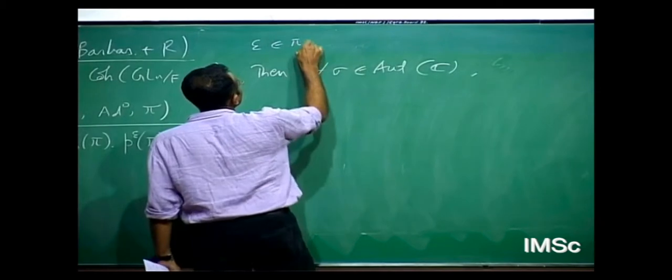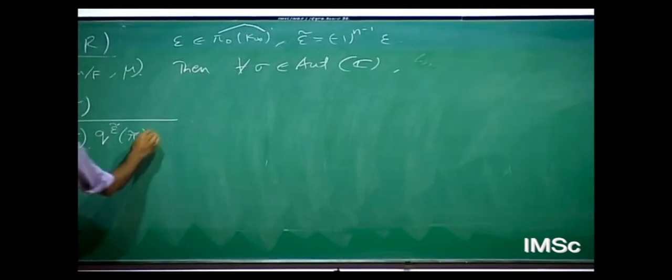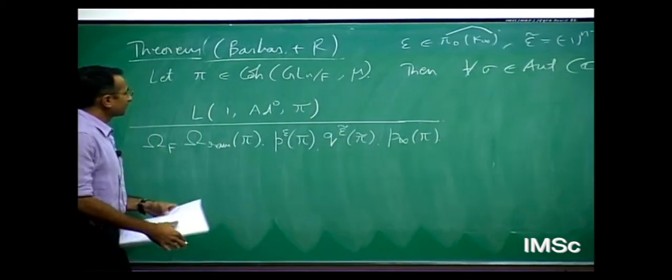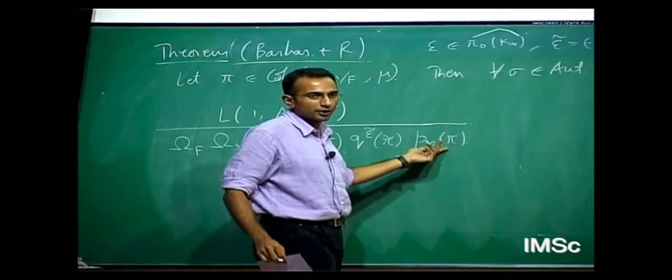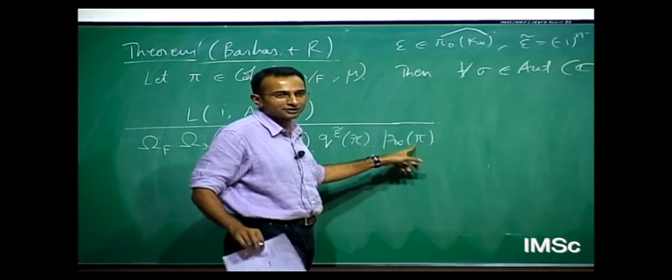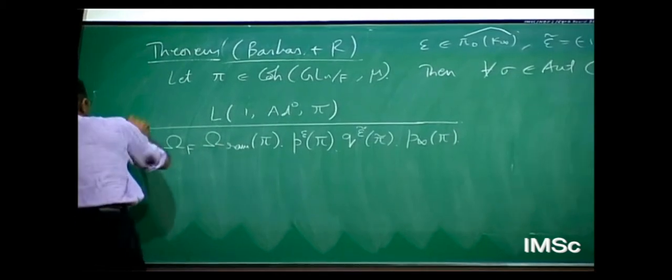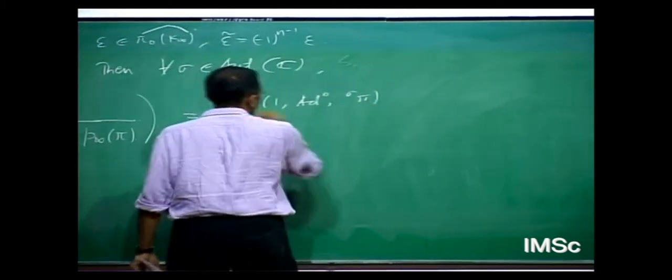So epsilon is any sign character there, and epsilon tilde, one is forced to take it to be this. If not, it just degenerates to the 0 map there. So I do that, and there is some junk which comes from infinity. I'll just call that p infinity pi. In an ideal world where you can compute anything, one expects this to be some power of 2 pi I. The pi in the 2 pi I is different from this pi. This is a representation. 2 pi I, that's 3.14, etc. So you look at this L value divided by all these guys, and the statement is this is well behaved under Galois automorphisms.